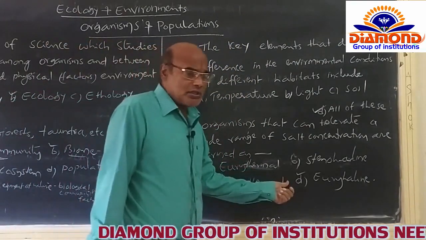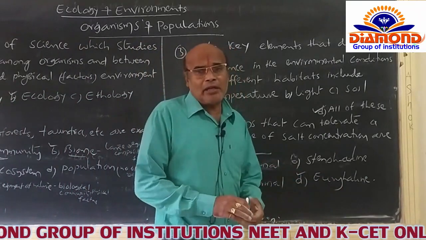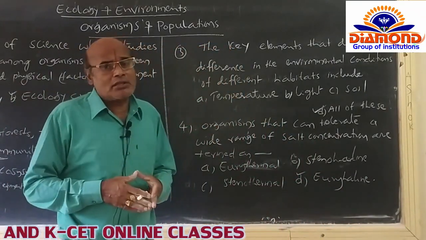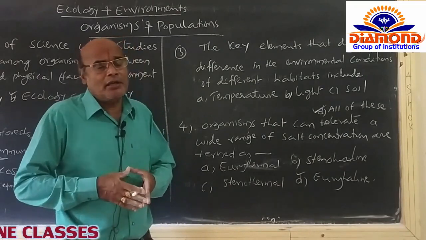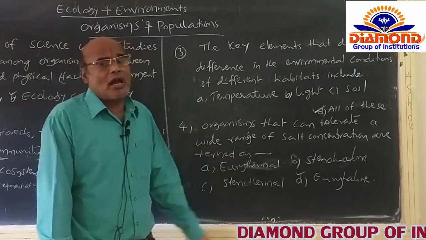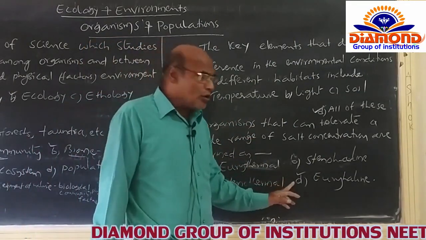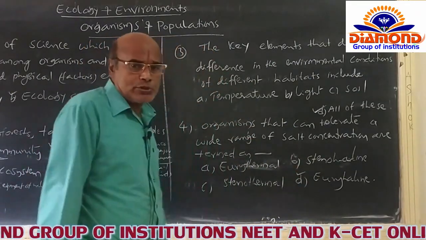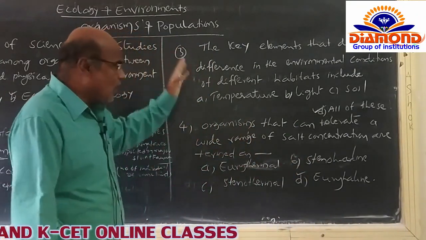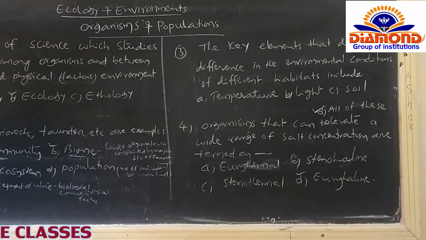And option D is euryhaline. Euryhaline means an aquatic organism which has more tolerance against wide fluctuations of salinity. That's why the fourth option is the correct option for this question, and I am opting for the fourth option.